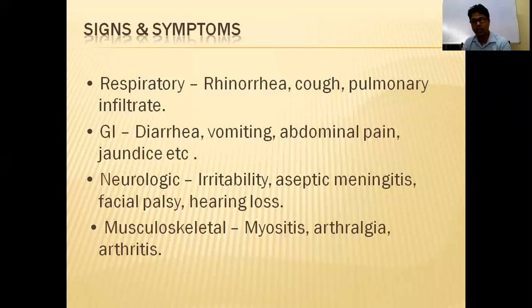One more, the European criteria. According to the European criteria, there is definite presence of palpable purpura with arthritis or abdominal pain or neurological symptoms with histopathology. Out of this, with palpable purpura, one more, then it is European. So this is the criteria to diagnose HSP according to American and European.